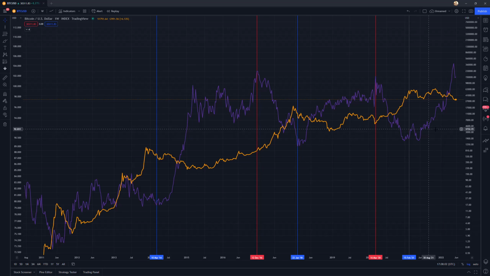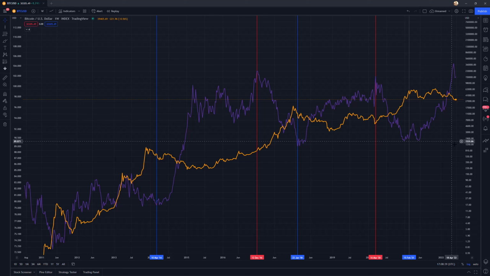So now that DXY has been rallying for quite some time, we can see it went all the way up from 89 to 104, and this is the highest DXY has been for quite a significant amount of time. And so far Bitcoin is the lowest it's been for basically the past 75 weeks. So you can see that inverse correlation very clearly, and I think this chart just kind of analyzes it a little bit better. It illustrates how when the DXY is rallying, Bitcoin is not. Bitcoin is bearish, and then vice versa.